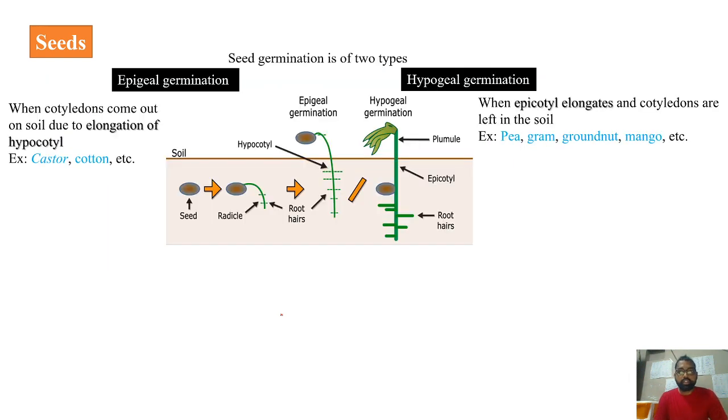Now coming to the germination of the seeds, seed germination is of two different types. You can see that in this figure. This is the seed. You can see the radicle, and now these root hairs have started developing. Now in this first case, you can see the hypocotyl is being extended. As we know, the seed possesses the embryo. The embryo will have the embryonal axis to which the cotyledons are attached.